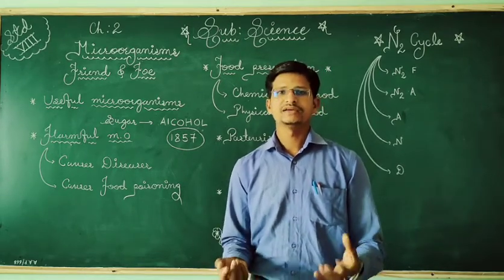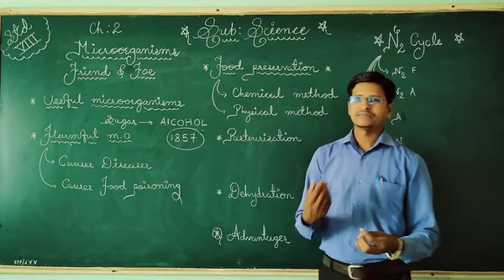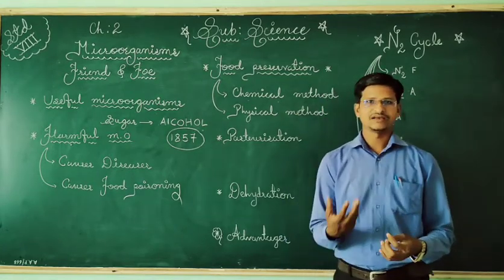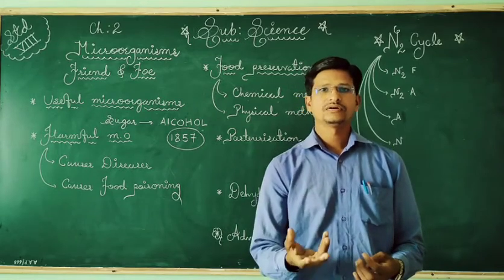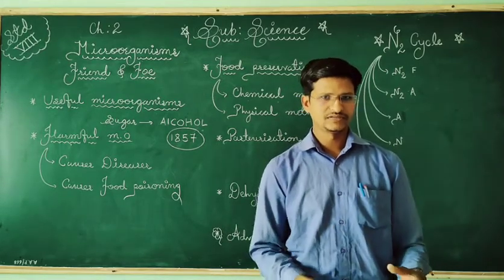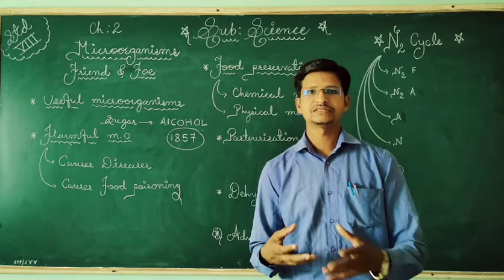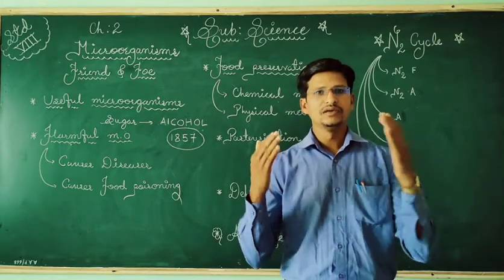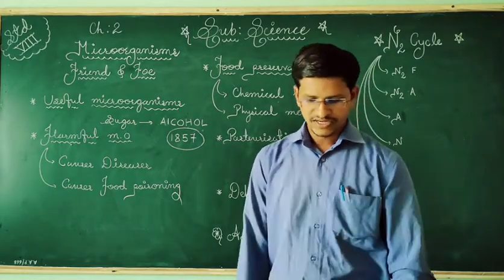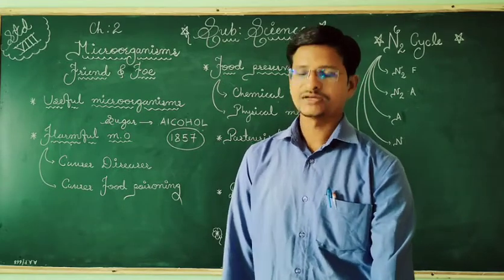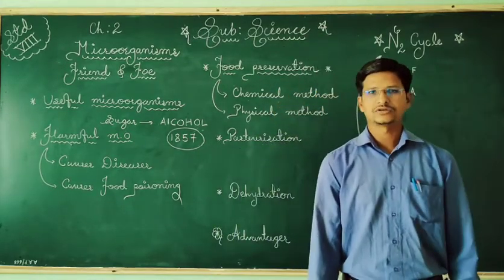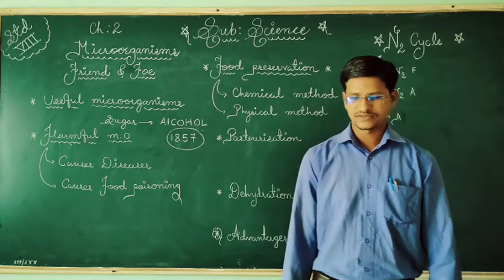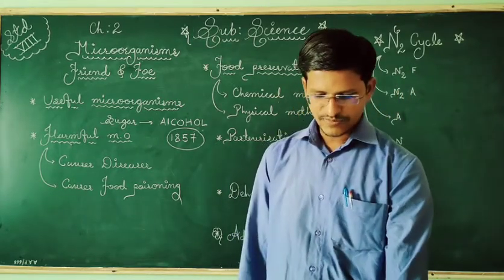So unnecessarily taking antibiotics or medicine harms each and every important organ of the body. That's why we must consult with the doctors, and then only take this type of medicines.